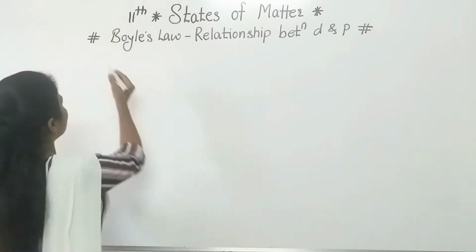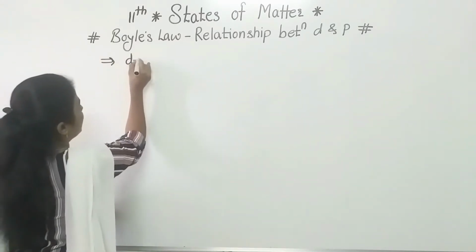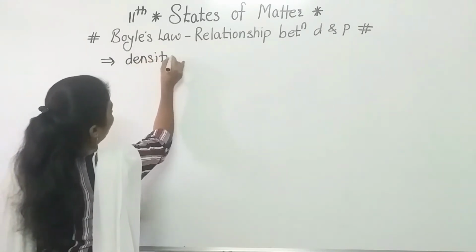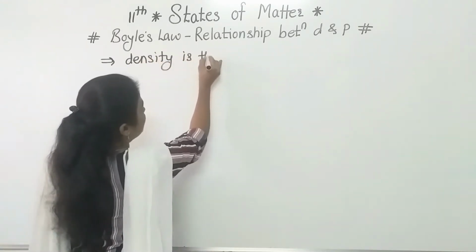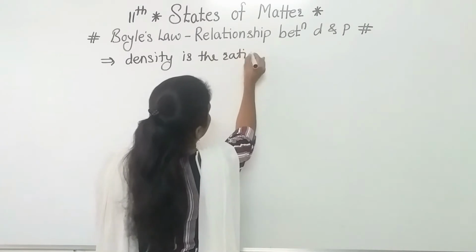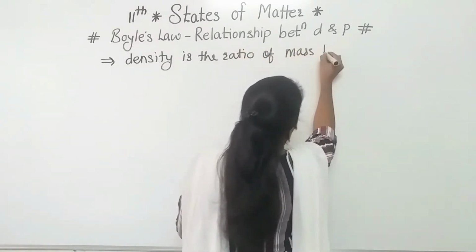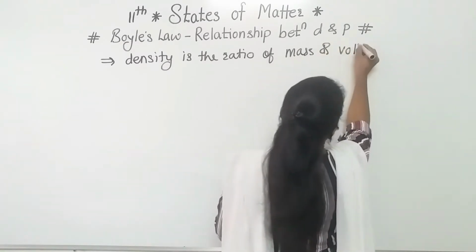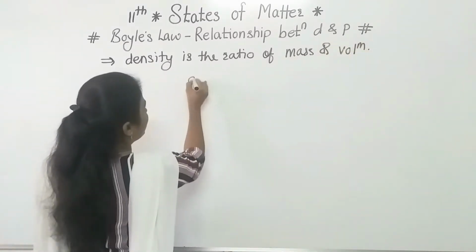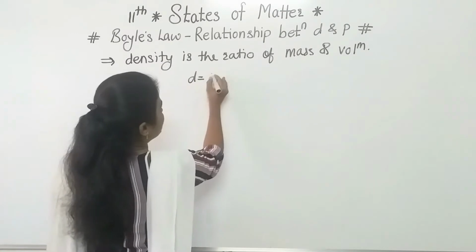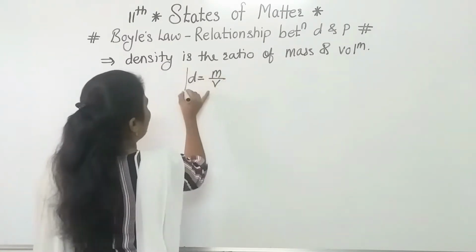So if we consider the density, as we know, density is the ratio of mass and volume, so we can write the formula: density is equal to mass upon volume.